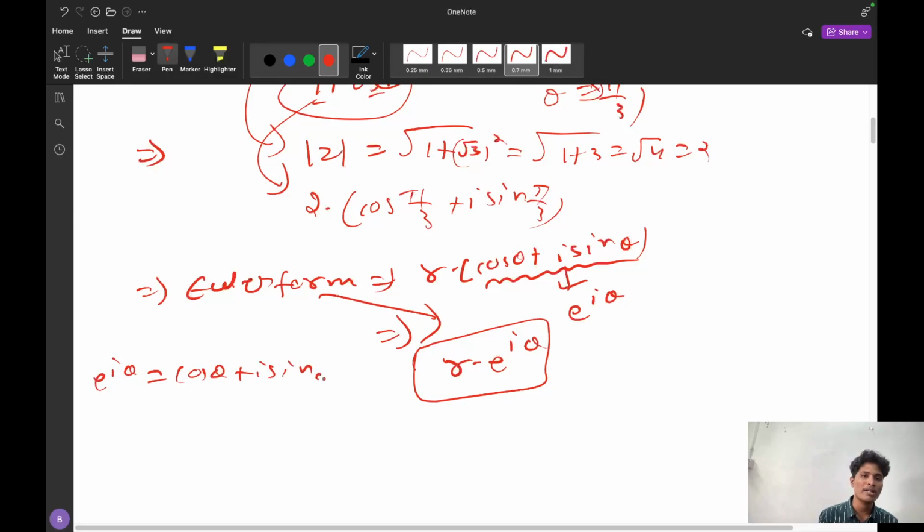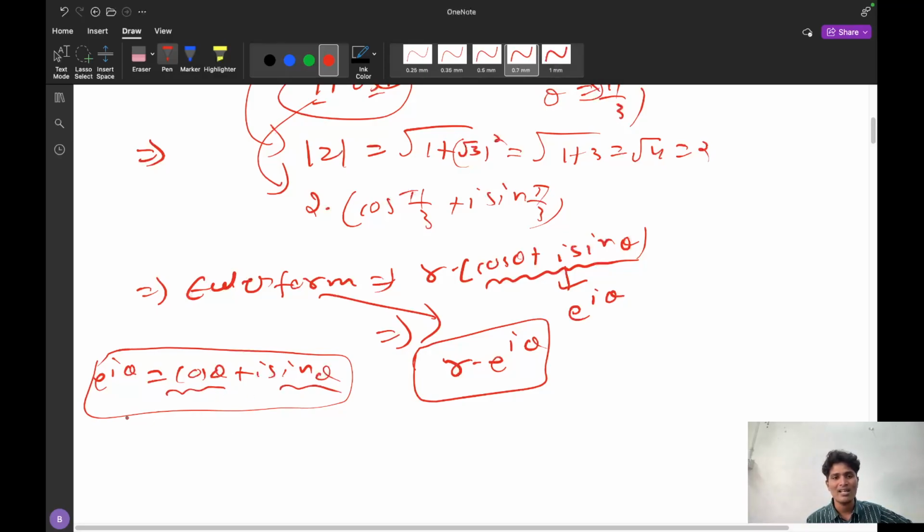This can be proved, but it is not needed. That is, e power i theta is equal to cos theta plus i into sin theta. You can prove it by taking the expansion of cos theta and sin theta and the e power i theta expansion, and if you see the entire thing, the LHS is equal to the RHS.